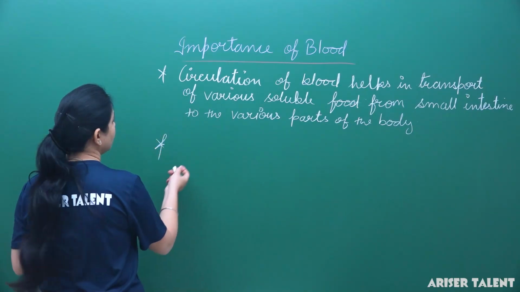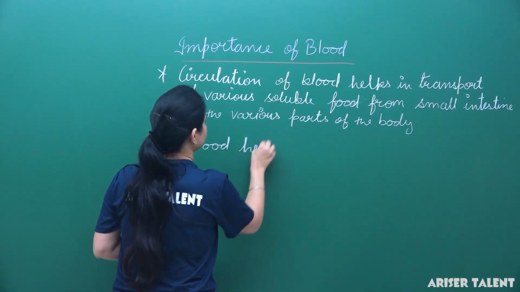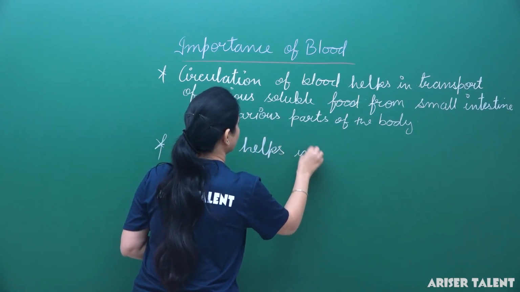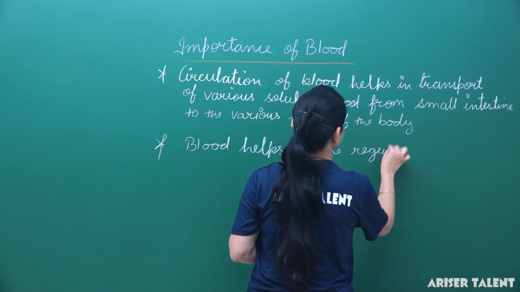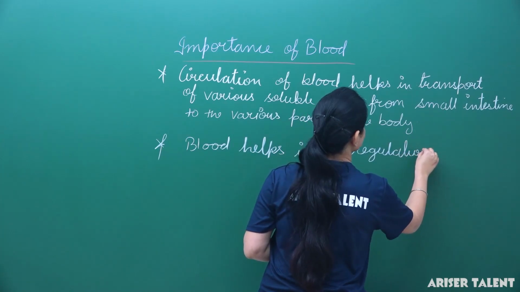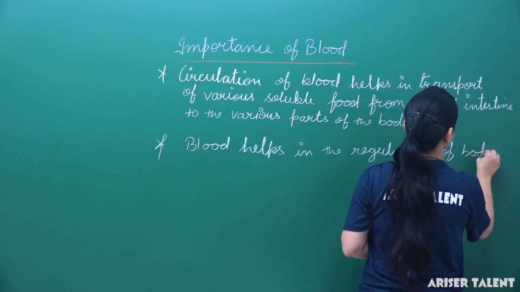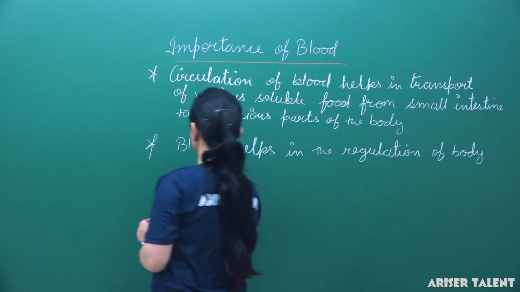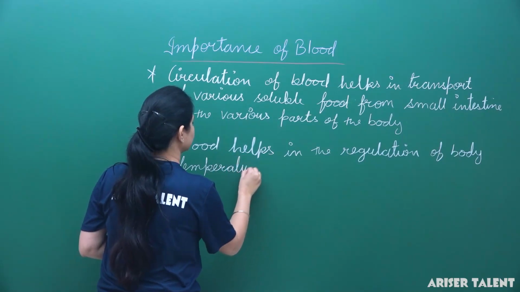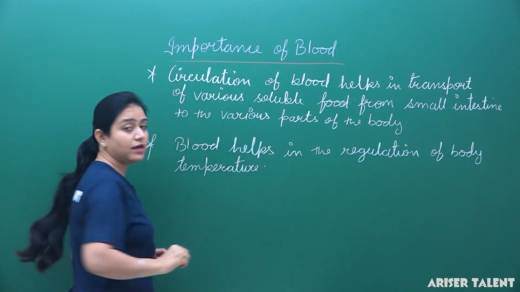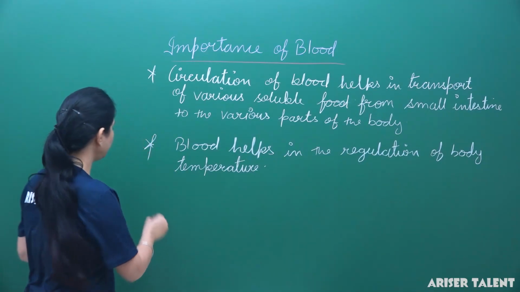So blood helps in the regulation of body temperature. This is another importance of the circulation of blood.